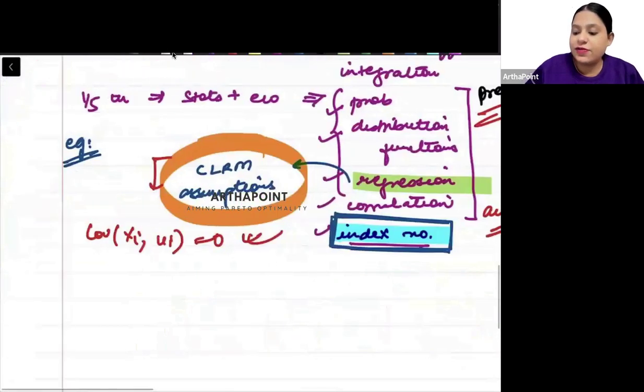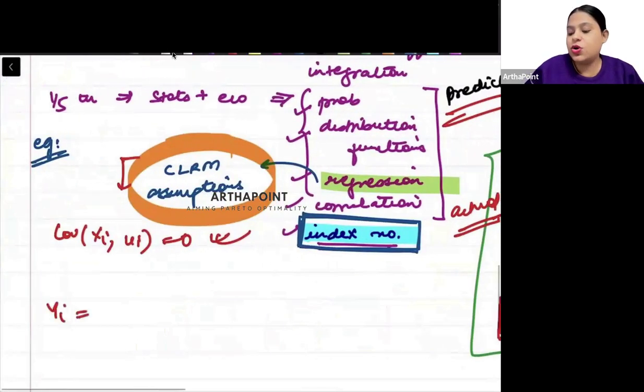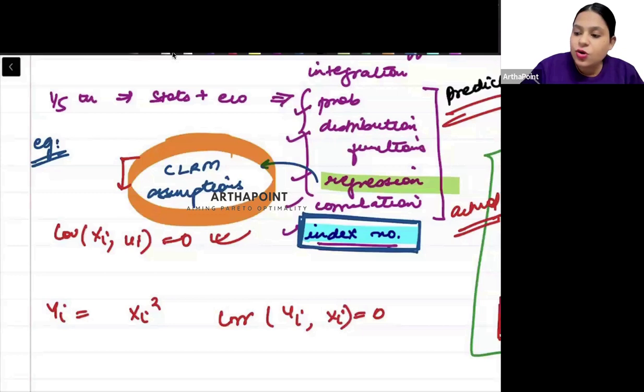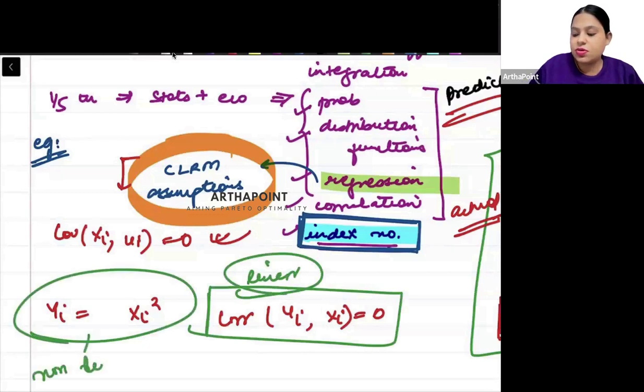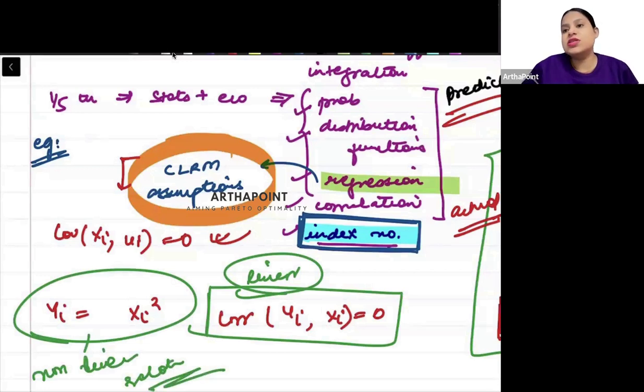Or if I give you, okay, yi is equal to xi square, then the correlation between yi and xi will be? We know that correlation can only be for linear relationships, and this is a non-linear relationship. So if it is a non-linear relationship, we cannot find correlation here, right? So therefore, these basic properties, you have to be aware about those, right?